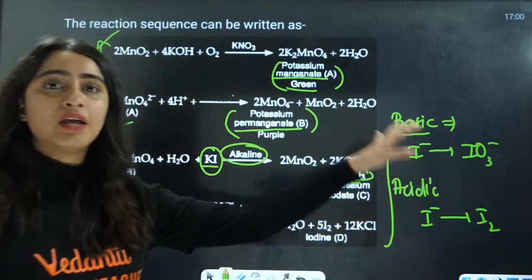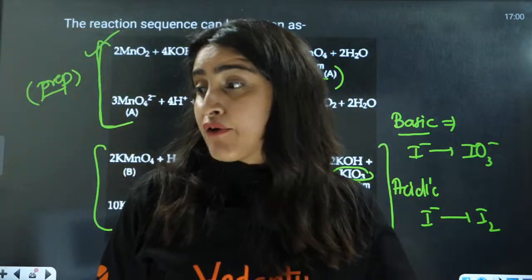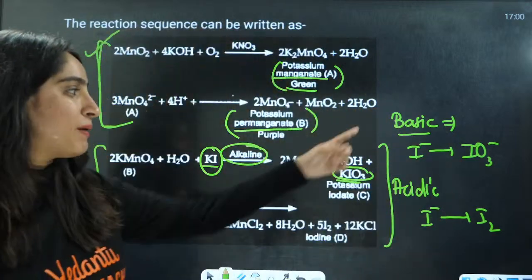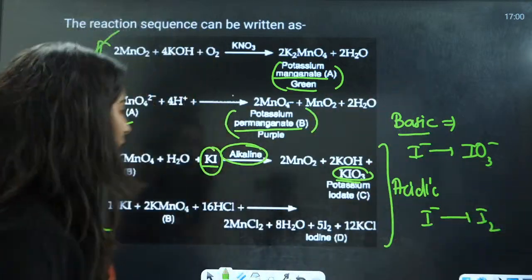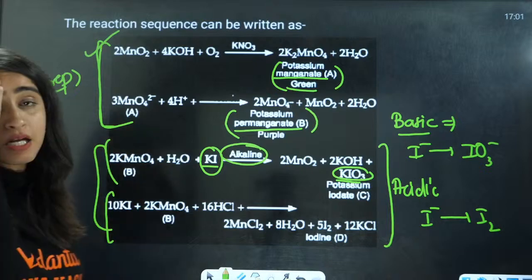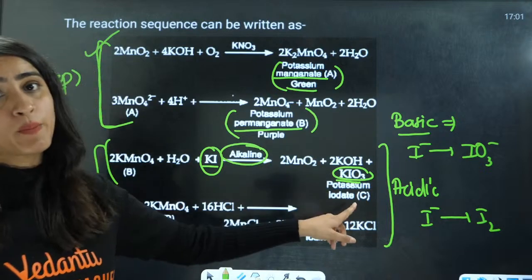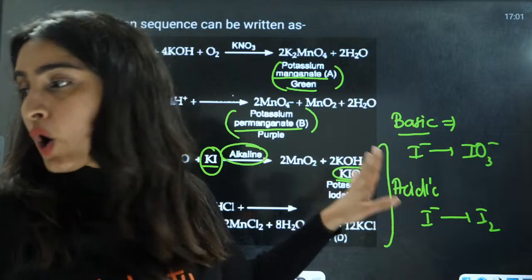This is a very important question, that in basic and acidic medium, I negative is converted into different things. There is a high probability that they can ask you this question.